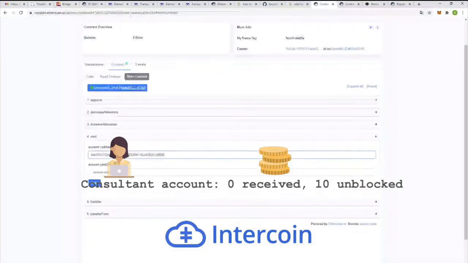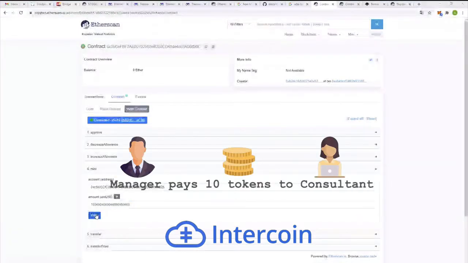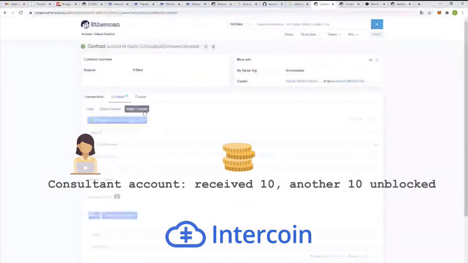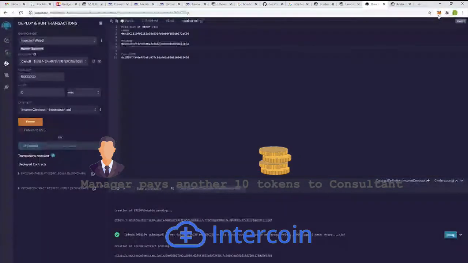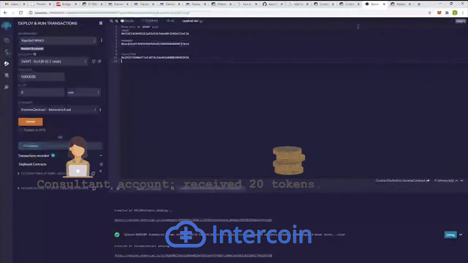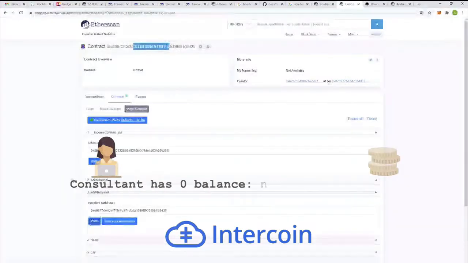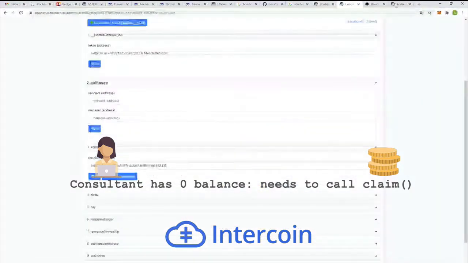All right, so we have now the consultant account, 0 received, and 10 have been unblocked, so you can send 10 tokens. So the manager pays 10 tokens to the consultant. The consultant account now received 10 tokens, and another 10 has now been unblocked, so the manager pays another 10 tokens to the consultant. Now the consultant has 20 tokens, and 20 are still blocked. Now the consultant themselves has a 0 balance in their wallet and needs to call claim in order to withdraw the tokens to their personal wallet so they can spend them.